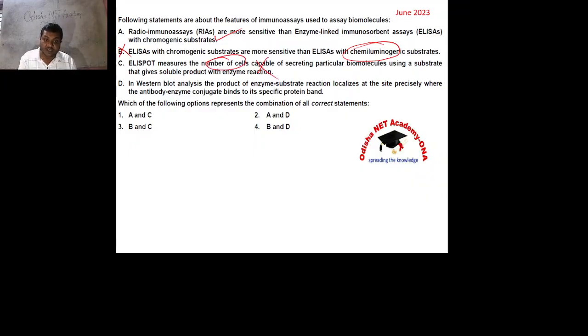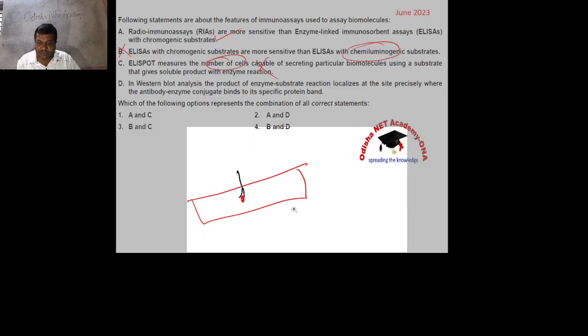And Western blot: the product of the enzyme substrate reaction is localized at the site precisely where the antibody enzyme conjugate binds to its specific protein band. Yes, suppose your protein band is there, on that your primary antibody will be attached, and on that your secondary antibody will be attached.